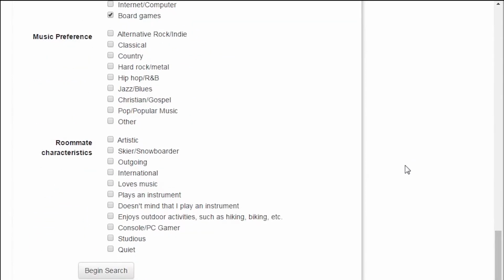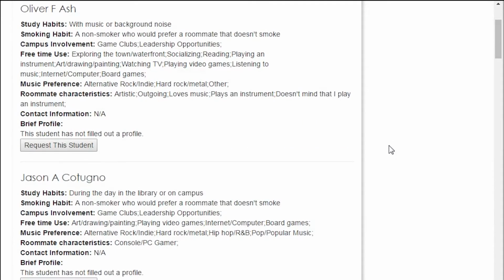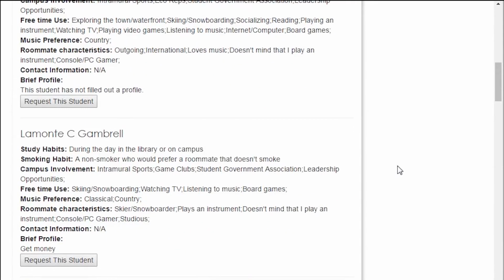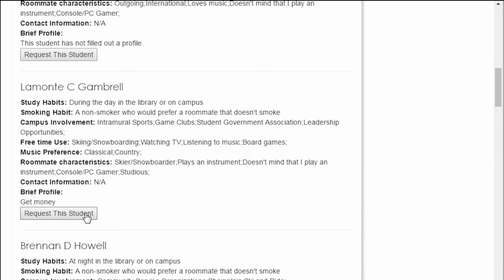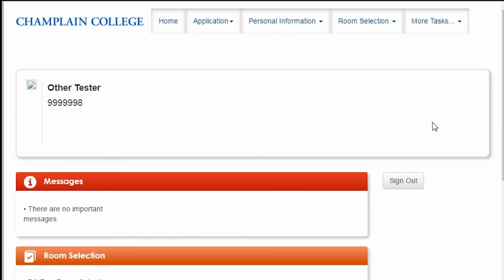I'm going to begin the search and see all of the roommates we have. These students all say they have an interest in board games, and I can request any of these students to be my future roommates, but they will have to accept me before we become a roommate group. Once you have finished requesting your roommates, you have to wait until they accept you.